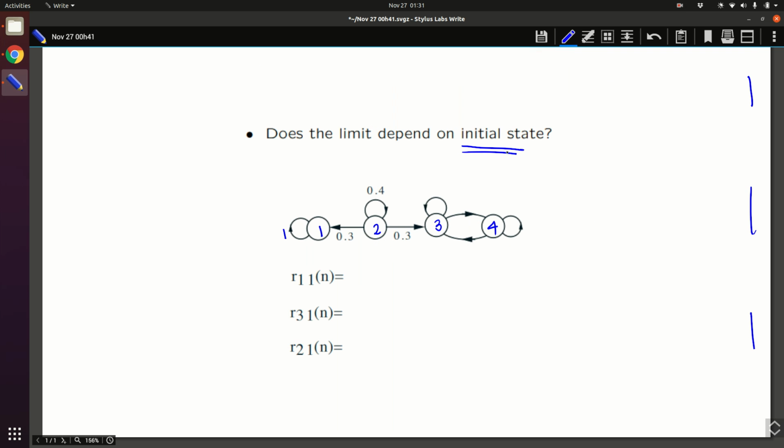What we said is that if there is a periodic structure, then the numbers don't settle. Now the second question is, can we remove the dependence on the initial state? If the Markov chain runs enough number of times, does it forget where it started? Unfortunately, the answer is also not a yes. It does depend on the initial state. Here is an example below.